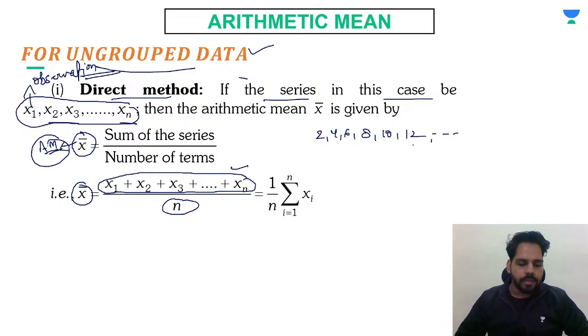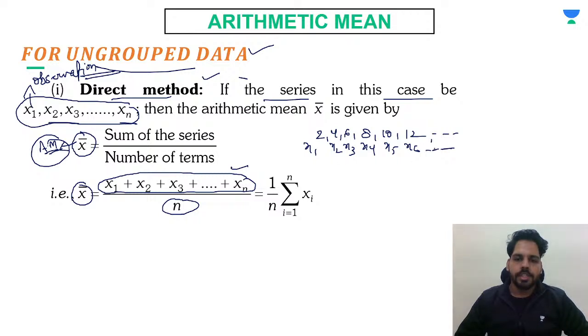So here, if you have to find the arithmetic mean for this ungrouped data, because this is not grouped, this is given directly as separated numbers, we can use the direct method to find the mean. We can take them as x1, x2, x3, x4, x5, x6 and so on.